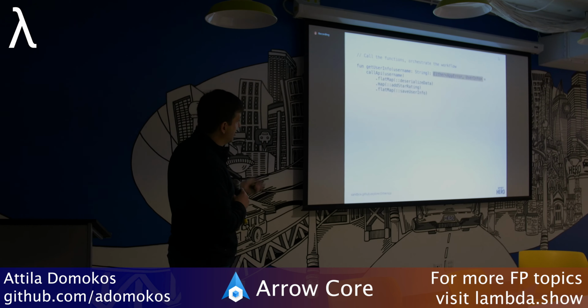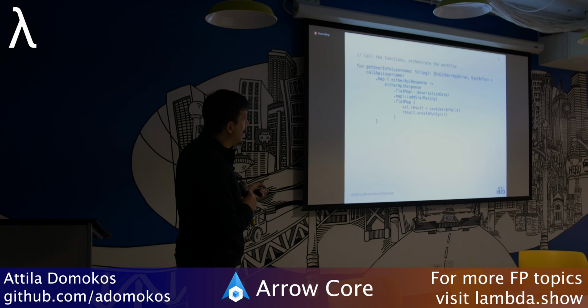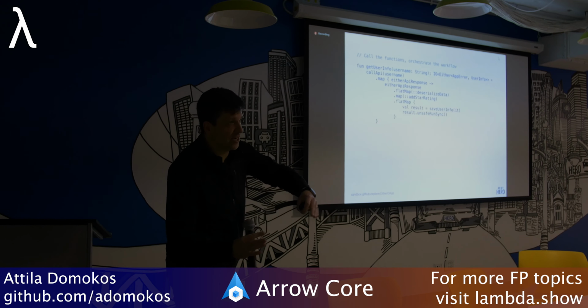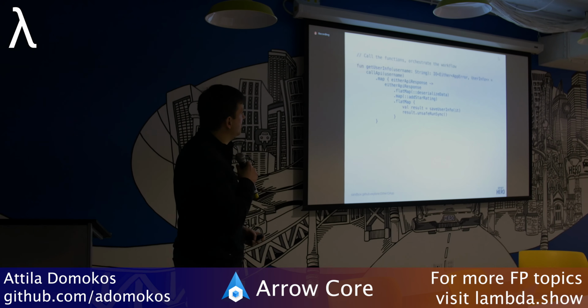I just cannot use this function. This would not work. Even if I changed the type, that wouldn't work. I have to do a whole lot more dancing to actually start opening up the boxes, getting into I/O, getting into either, and getting to my value, right? So this is where it gets really, really complex.